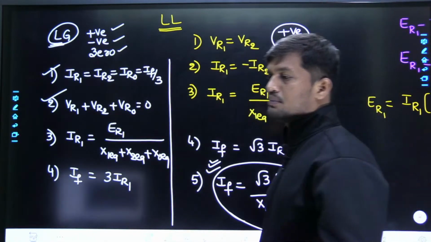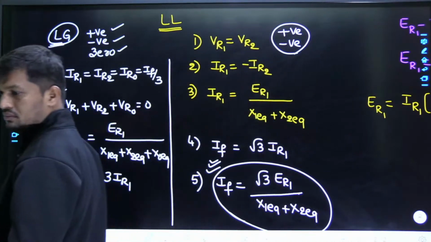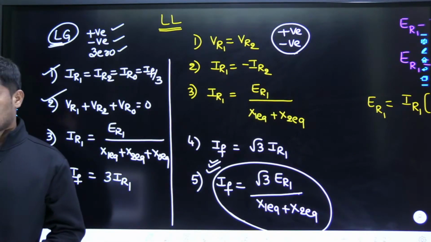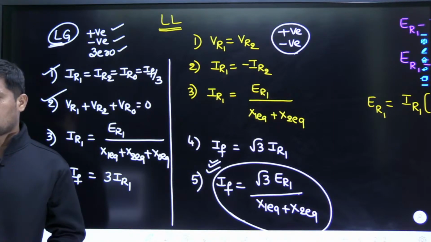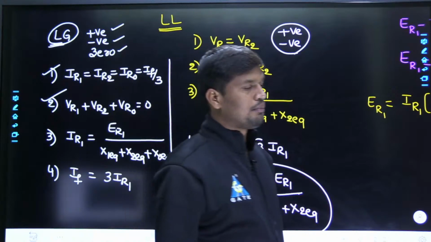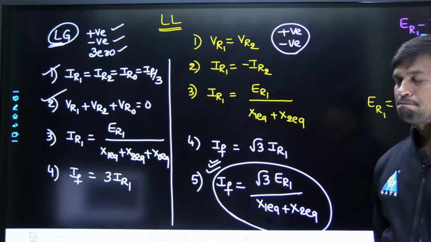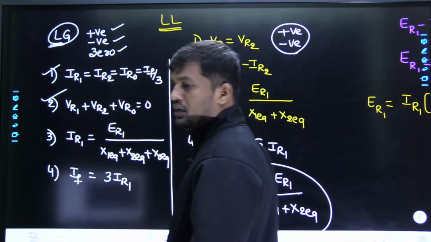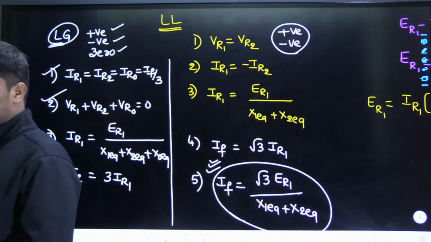Everybody understood the concepts? Navyasri, yes sir. Shiva, yes sir. Srinath, yes sir. Crystal clear. Sai, yes sir. Lalit, understood. Tell me, dear friends, please reply in the chat box. Everybody understood the line to ground fault as well as line to line fault? Reply the answers. Shiva, yes sir.